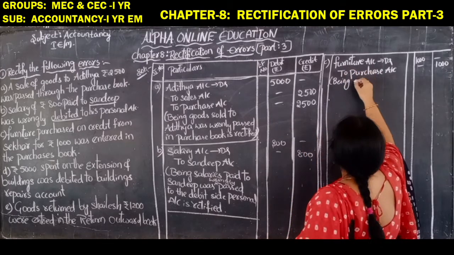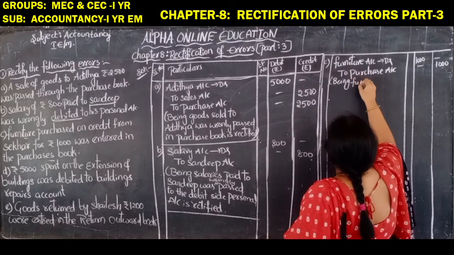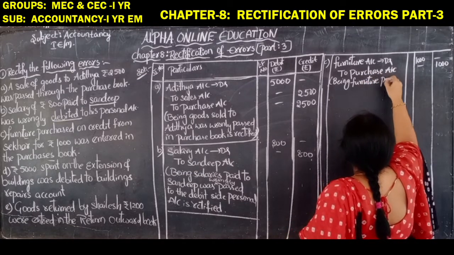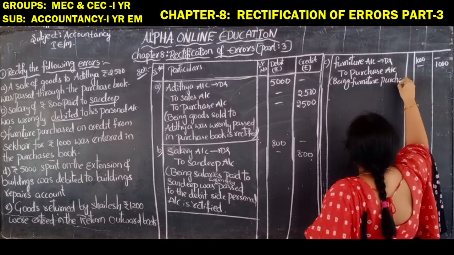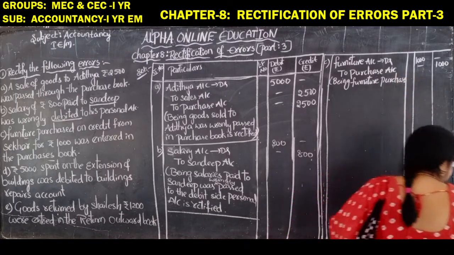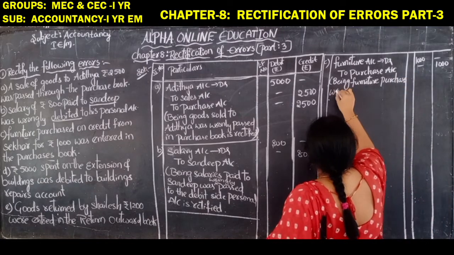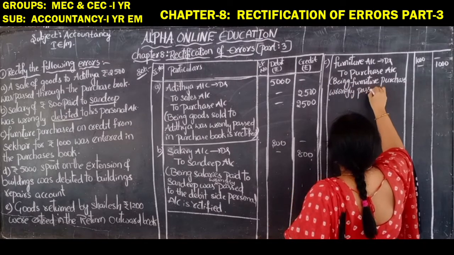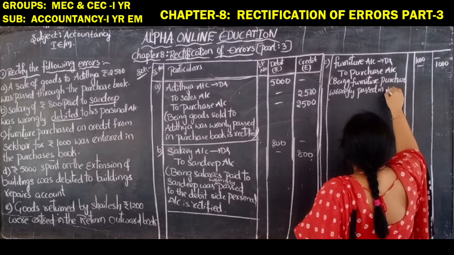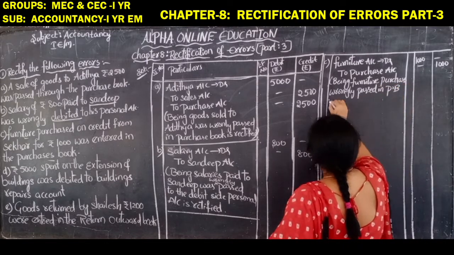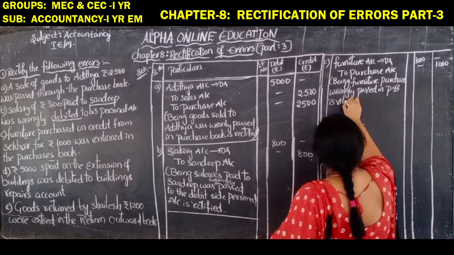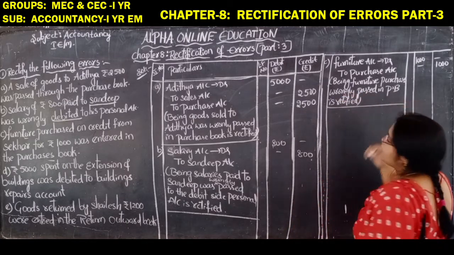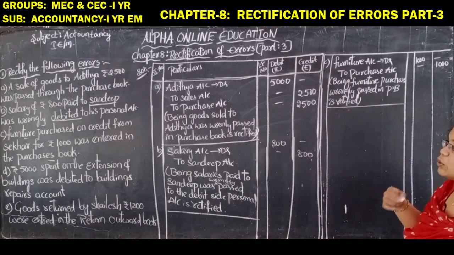Being furniture purchase wrongly passed in P book, which means the purchase book is rectified. So in this way we are completing this entry. Now let us move to the next entry.